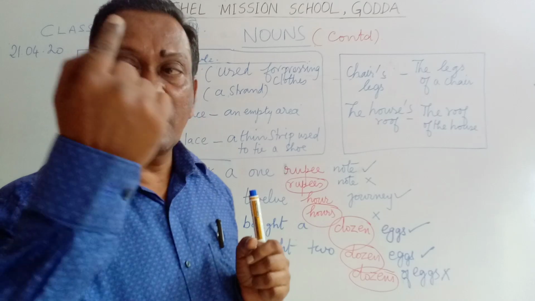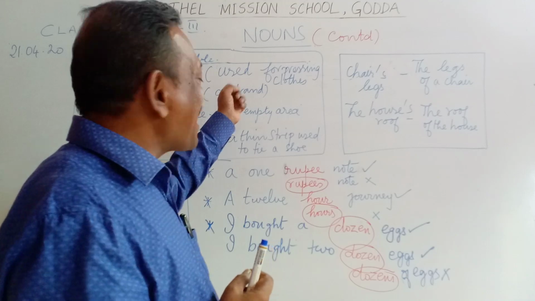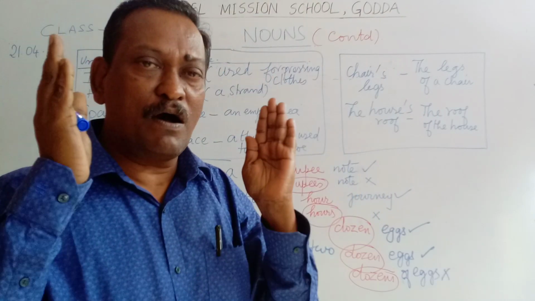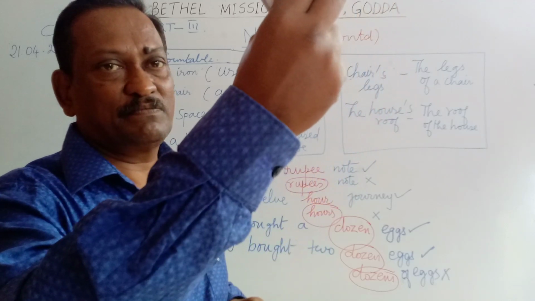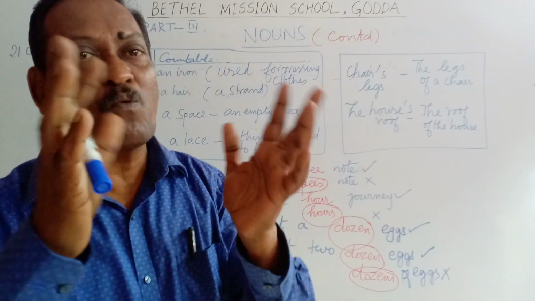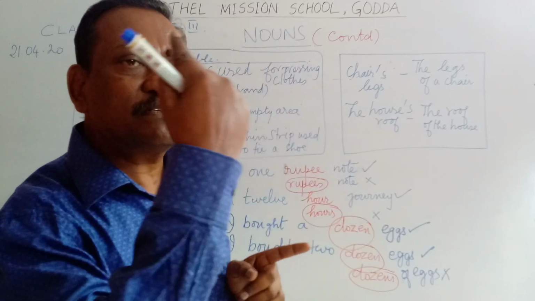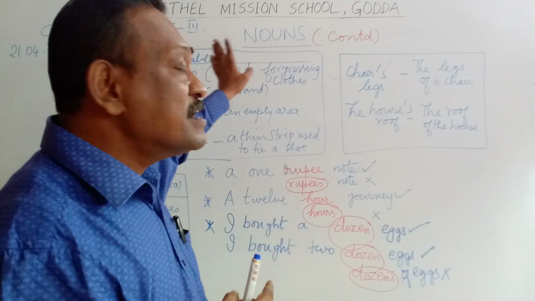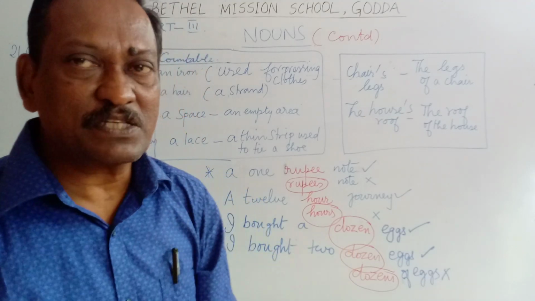But when I say a hair, what do I mean by a hair? I take a strand of hair. So you remove a strand of hair from the hair, and when it is done, you call it a hair. He has a grey hair on his head. You don't say white hair, but grey hair. So if you say he has a grey hair, it means he has a single strand, a single piece. So you say a hair. So hair can be used in a countable manner as well as uncountable manner.